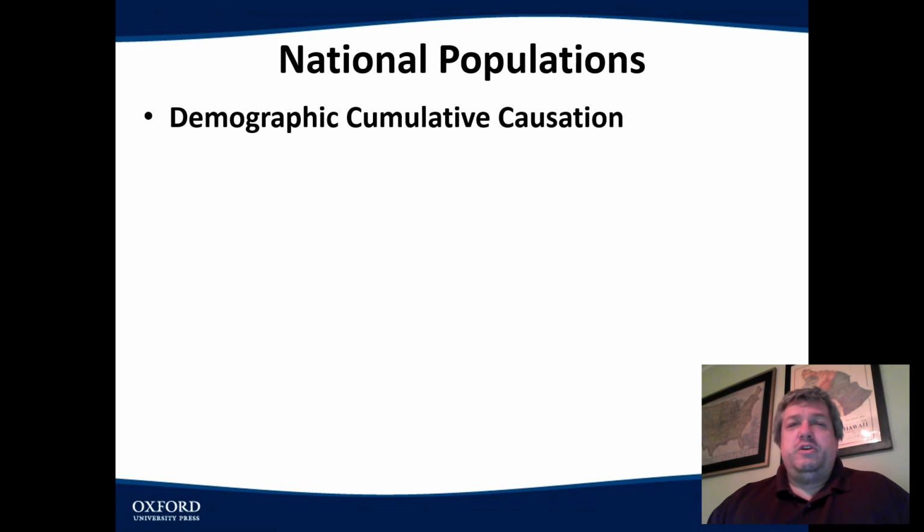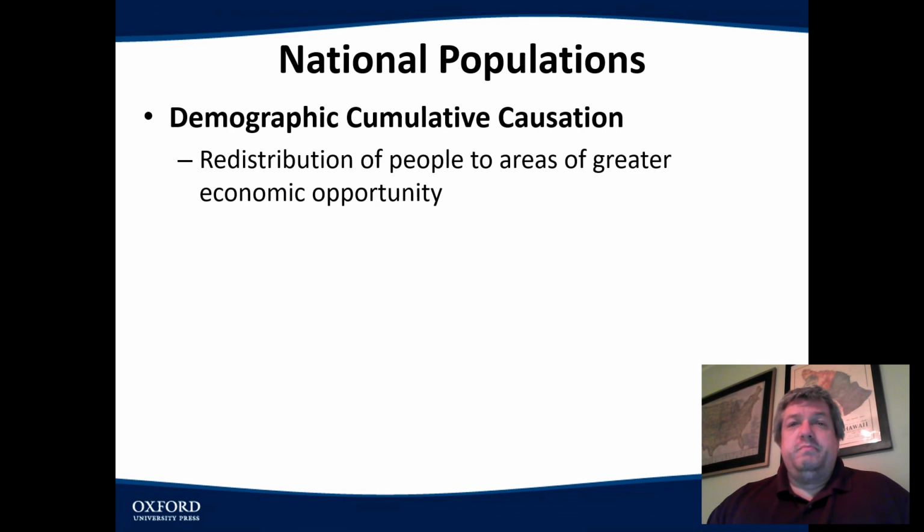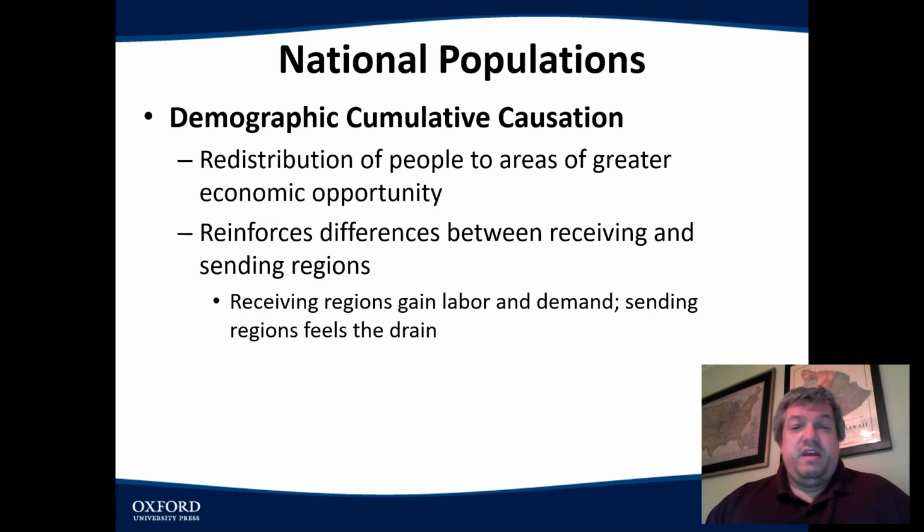Now, we've talked about cumulative causation when it comes to economic growth, and the same thing happens with demographics, right? People move to areas of greater opportunity. So, as we talked about, if an area is growing and there's more jobs, that's going to drain more people. They're going to move there. But what happens is they're leaving somewhere, aren't they? Right? So, what happens is areas like Chicago that were once growing gain labor and demand, and states around them like Indiana and Wisconsin would lose people.